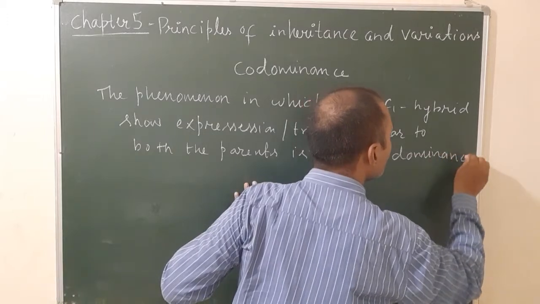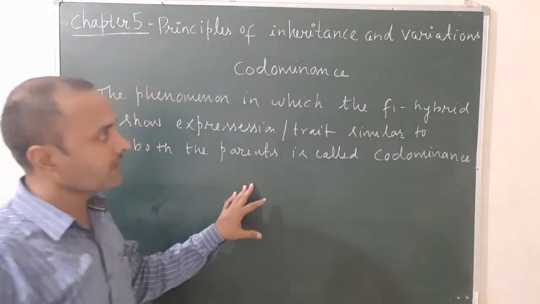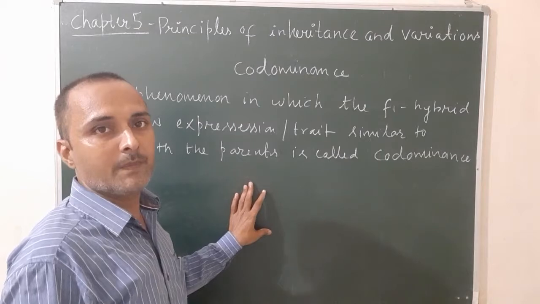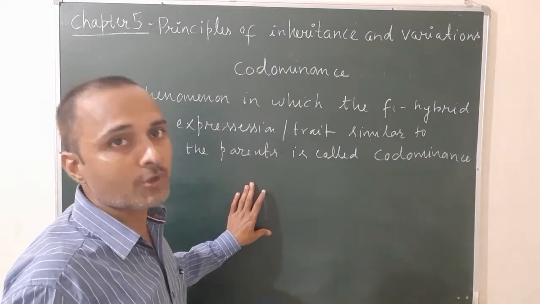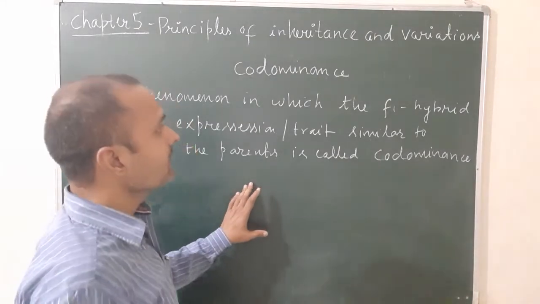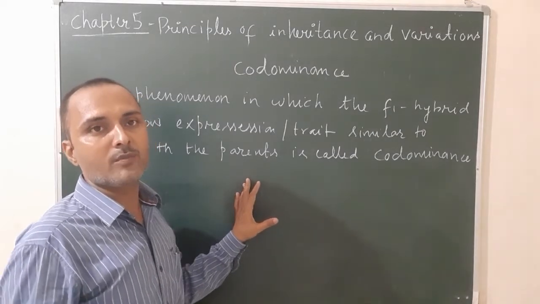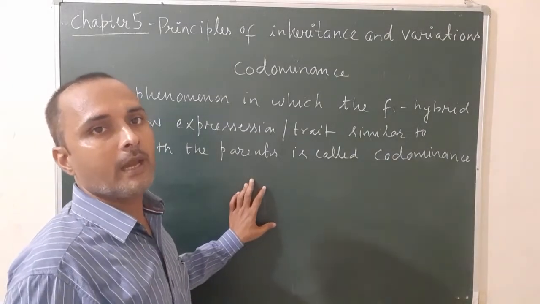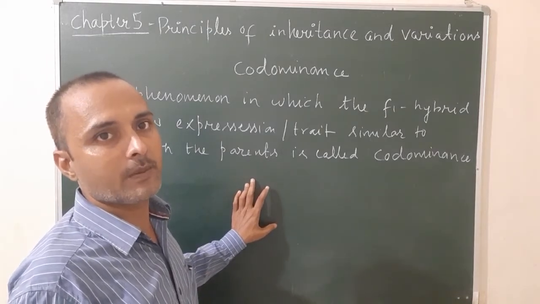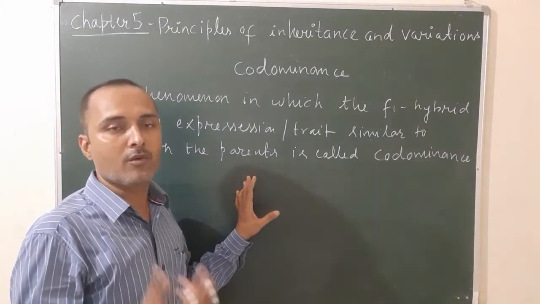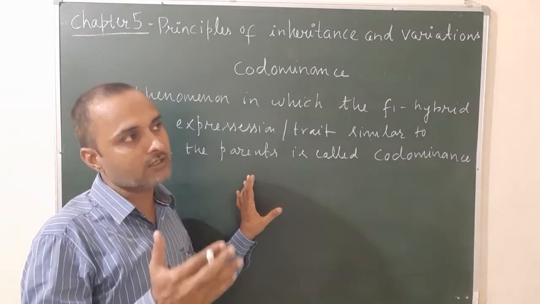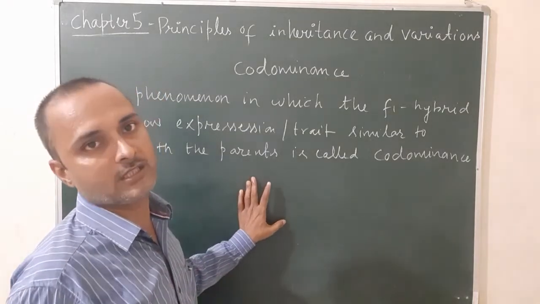When the F1 progeny or F1 hybrid has the expression of both parents simultaneously, it is known as codominance. Co means together. Dominance means both the alleles, both the genes from the parents, are dominant. Neither one is recessive.